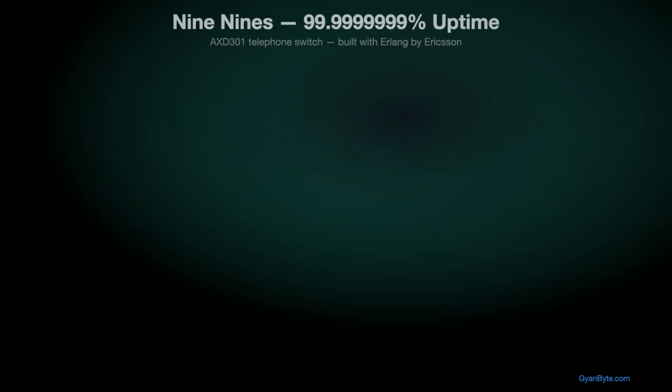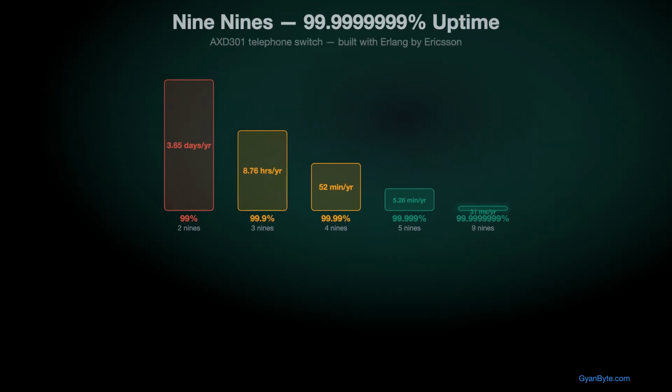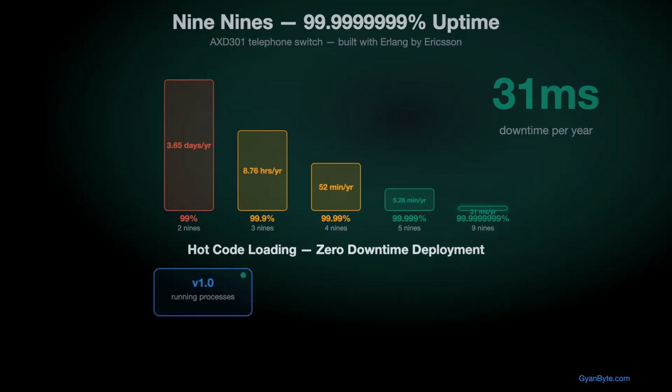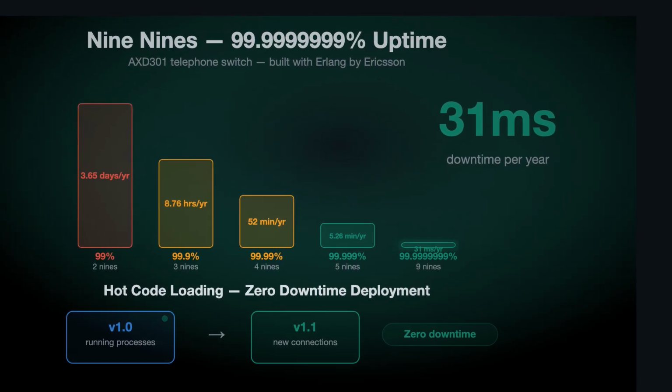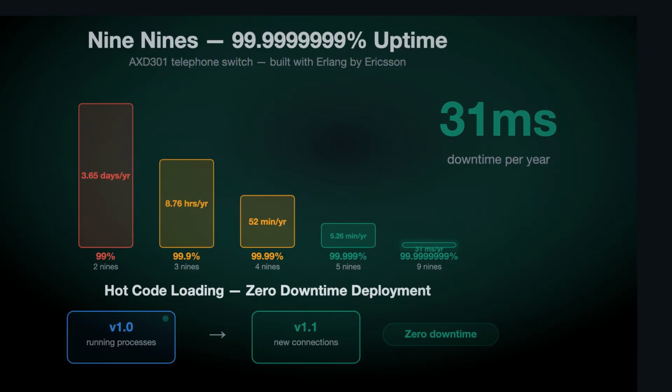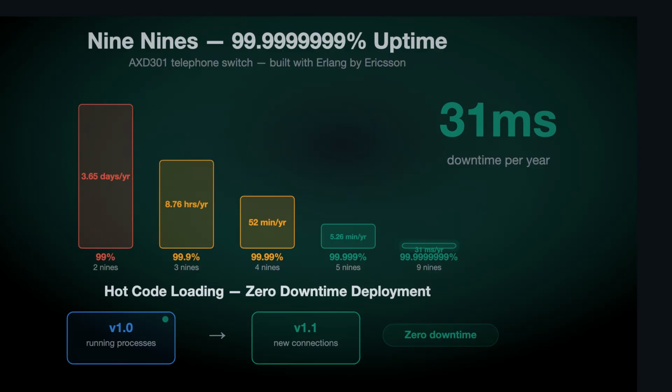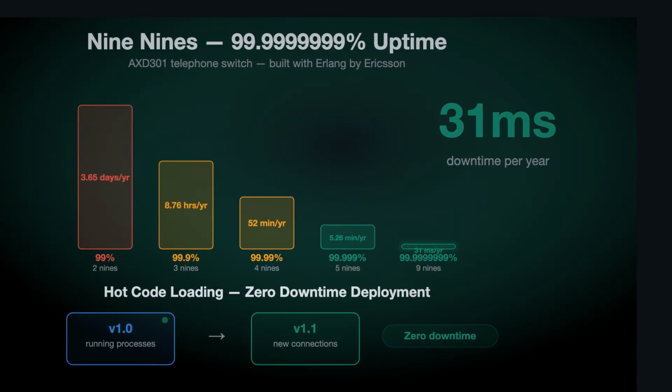9 nines uptime. The AXD 301 telephone switch. Built with Erlang. By Ericsson. 31 milliseconds of downtime per year. Not 5 nines. Which is world class for web services. 5 minutes a year. 9 nines is 31 milliseconds. That's a completely different category. That's a language doing something almost nobody else has achieved.